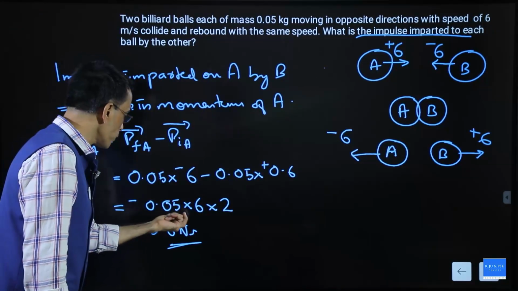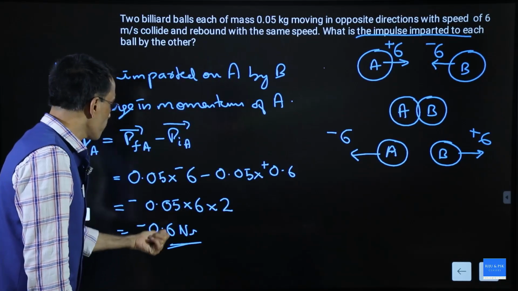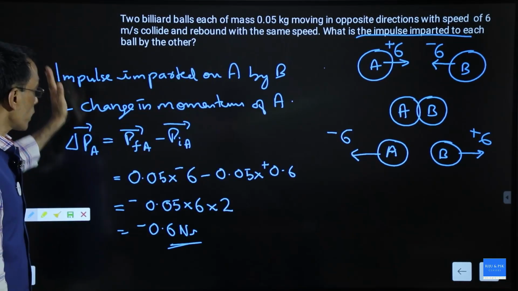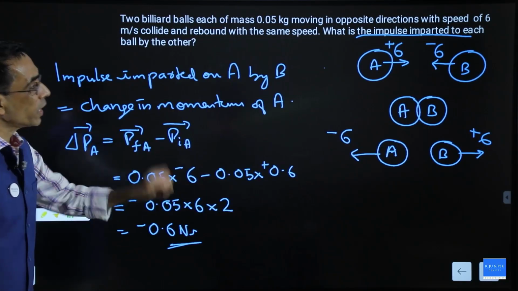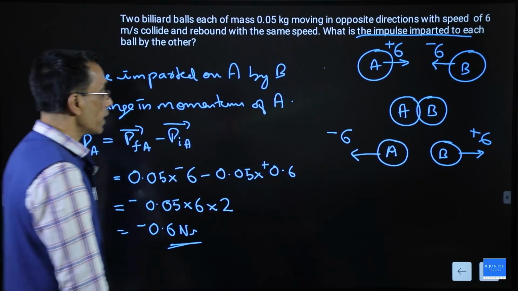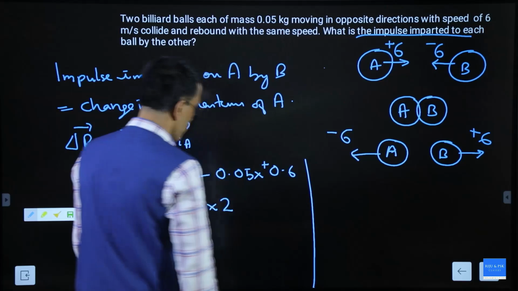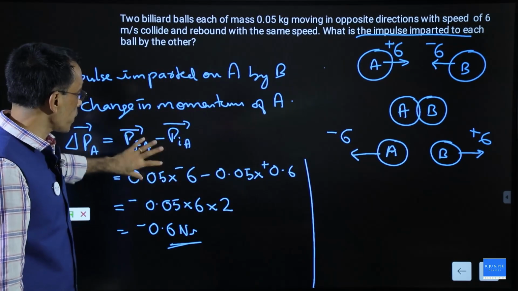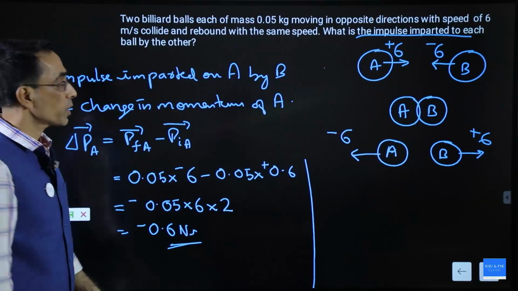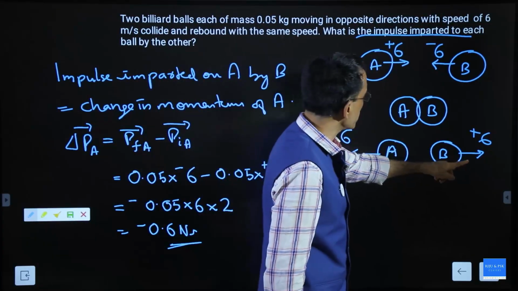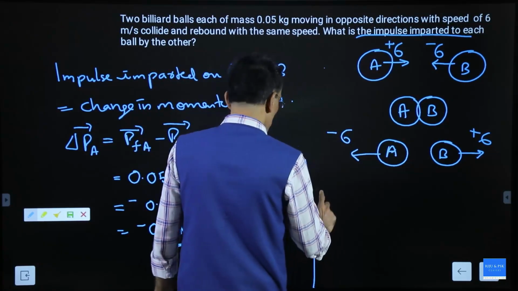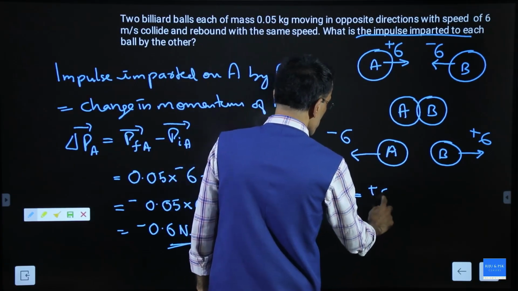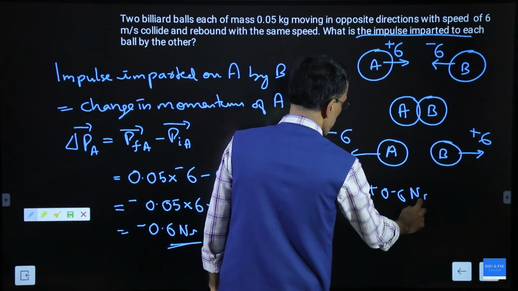2 into 0.05 is 0.1, 0.1 into 6 is 0.6 Newton second. This is on A. Work out the same way with B, and the answer will be different only by its sign, because for B, final is positive, initial is negative. You can see for B, final is positive, initial is negative. Naturally for B, the delta P of B will give you plus 0.6 Newton second.